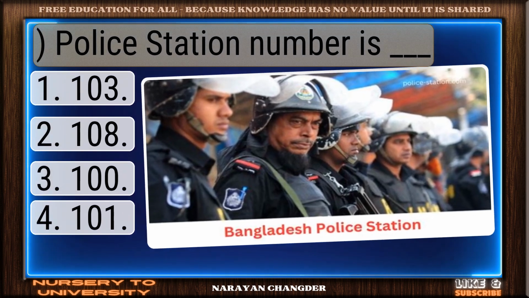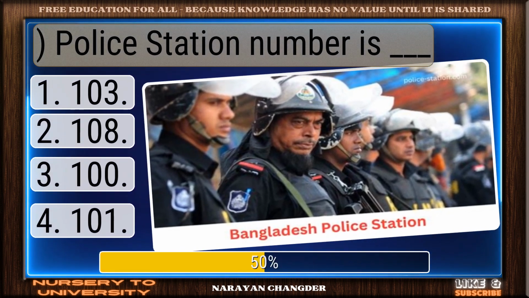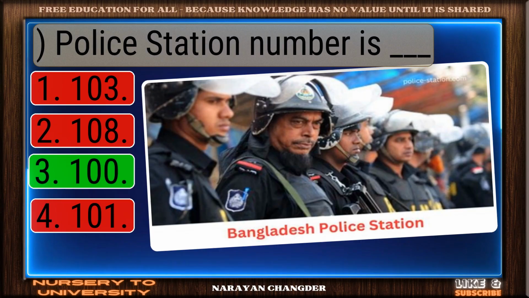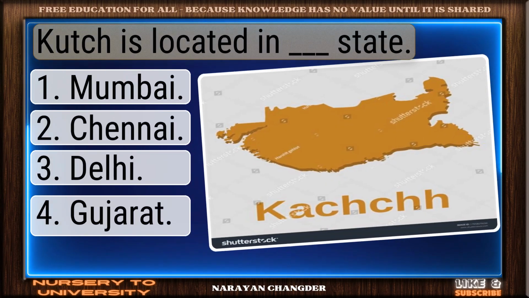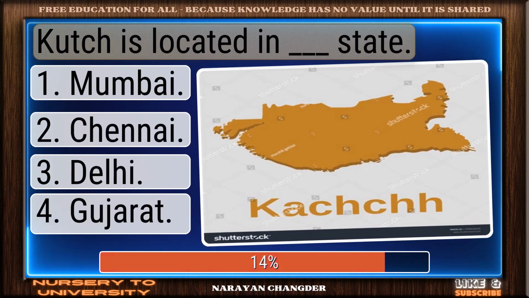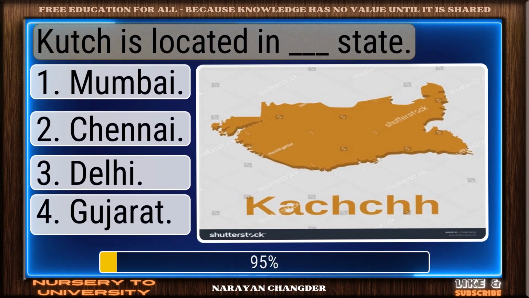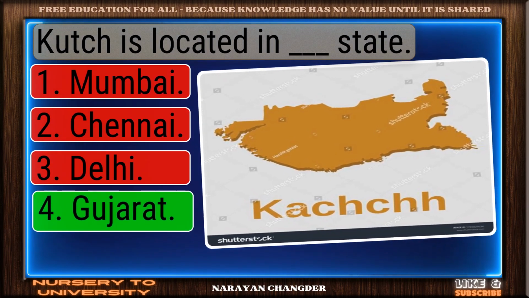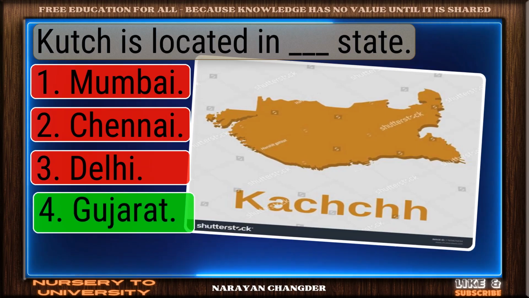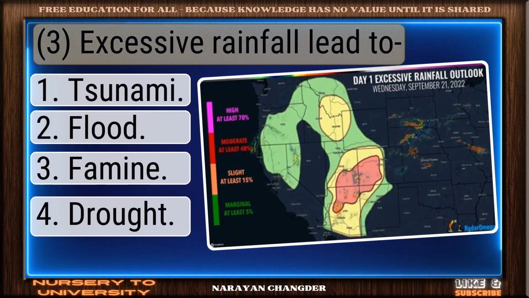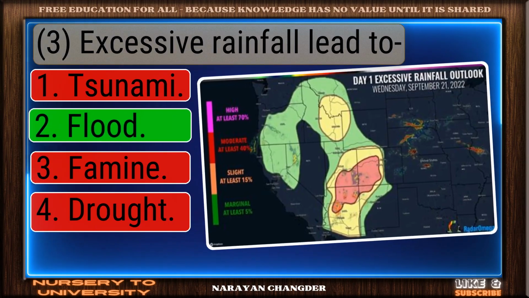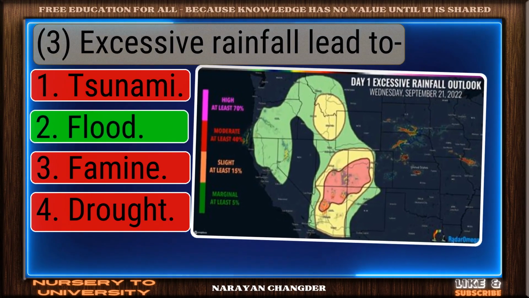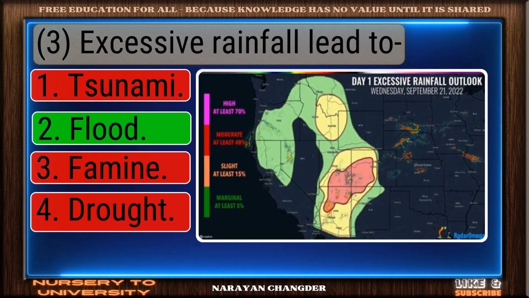Police station number is Dash. Smart pick. 100 is the correct choice. Kutch is located in Dash state. Solid response. Gujarat is a valid choice. Excessive rainfall lead to. Well reasoned. Flood is the correct choice.